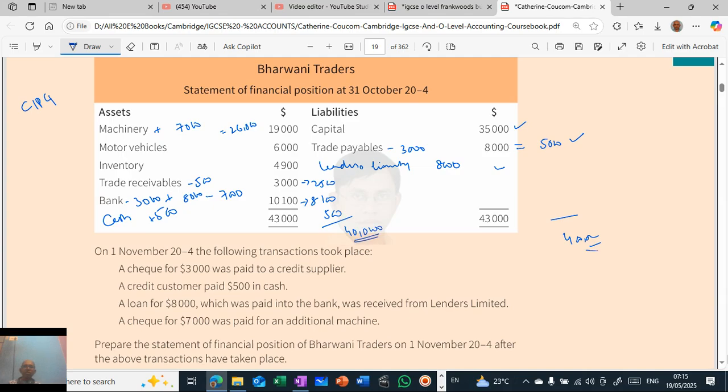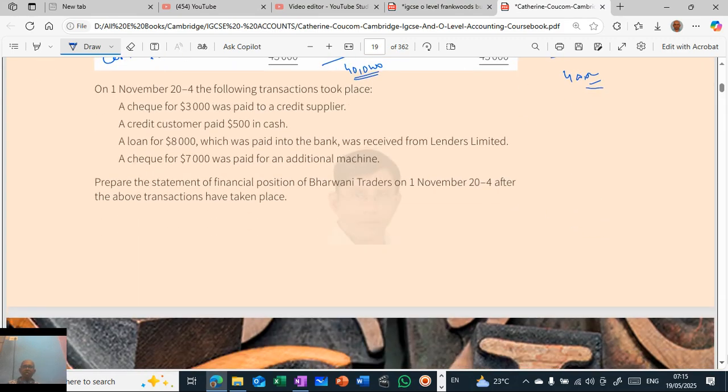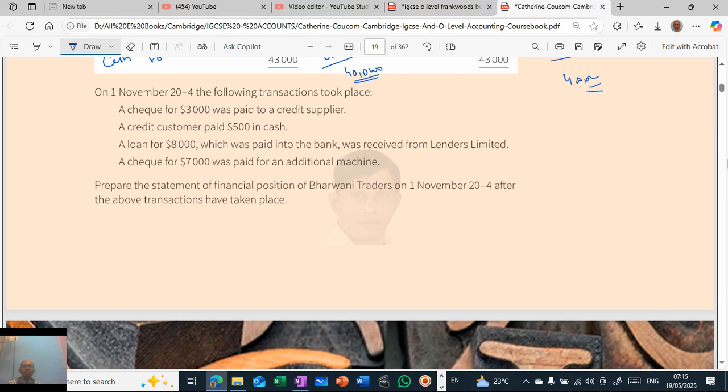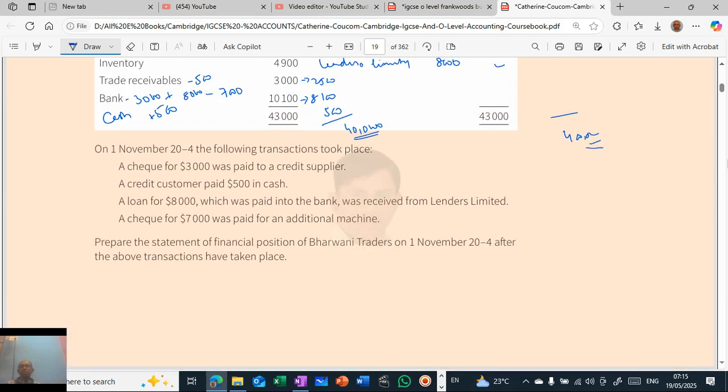So this is how you have to do this. This is a very simple problem, very easy. Okay, then this chapter, C1P5, is done. So we'll see in the next class.